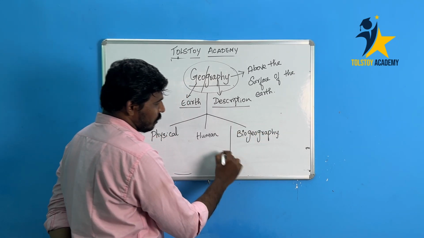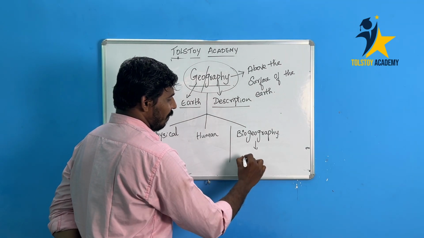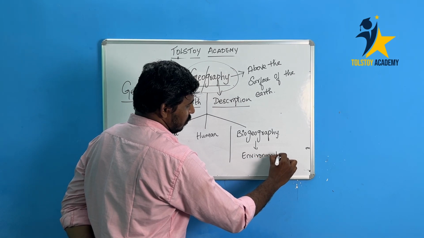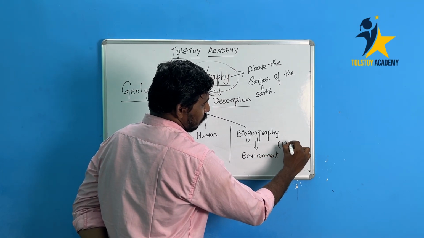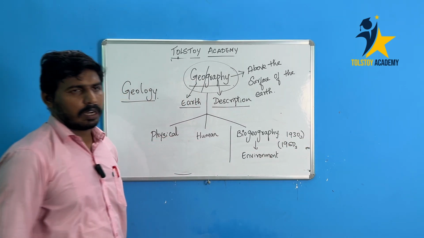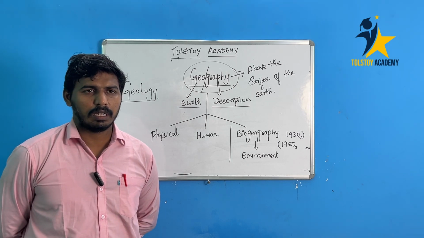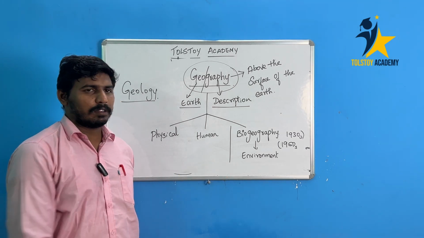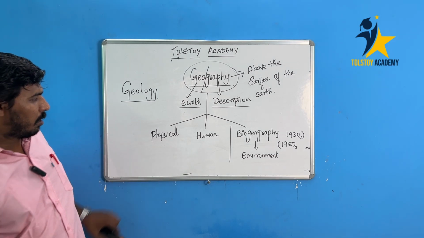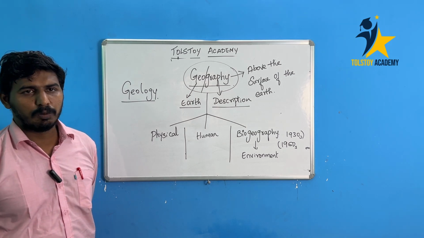But now biogeography is a different subject domain, called environment. During the 1930s and 1950s, biogeography was a part of geography, but as time kept developing, a separate subject, environment, has been developed over biogeography. And our discussion is confined only to physical and human geography.